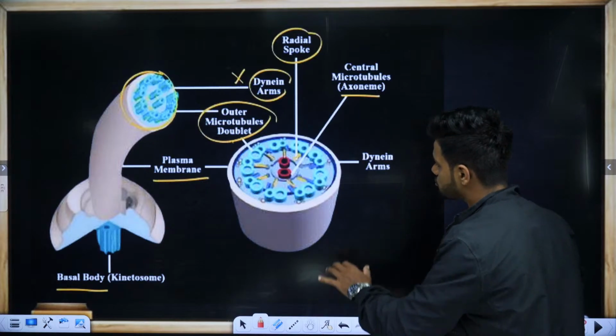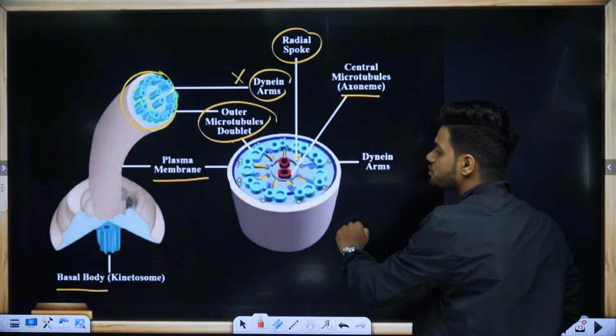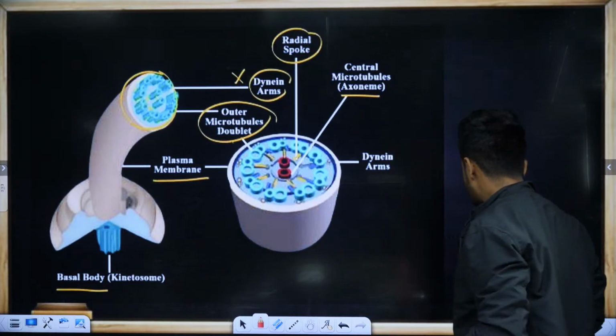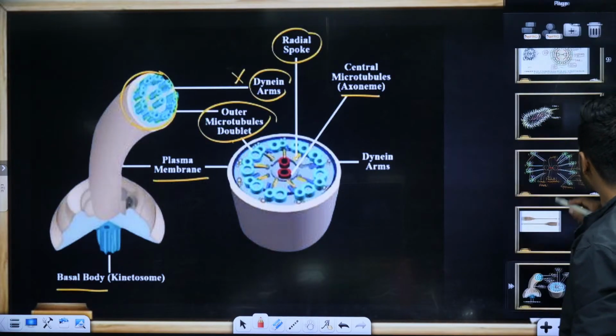If you look at the structure of your cilia and flagella, can you see it is hollow in nature? It is made up of microtubules. I told you, microtubules are hollow in nature. Didn't we learn that?